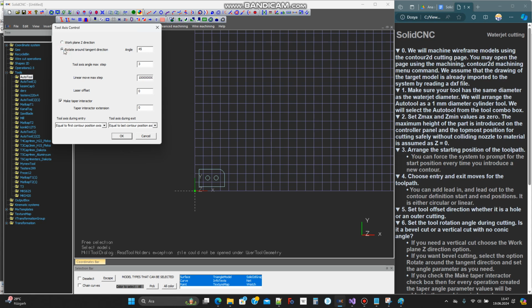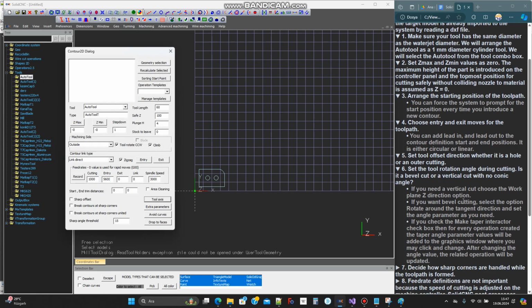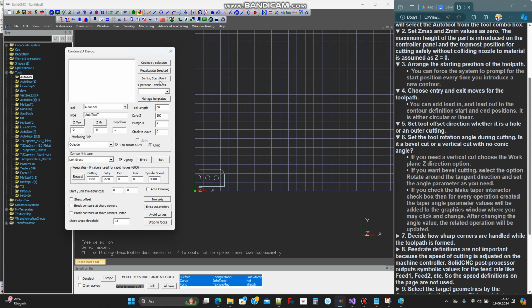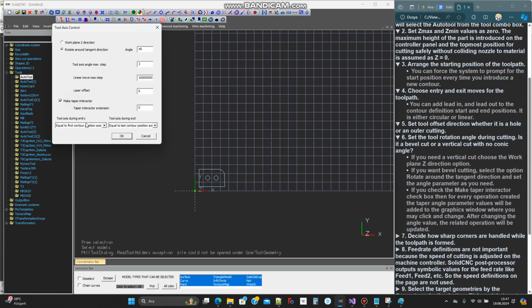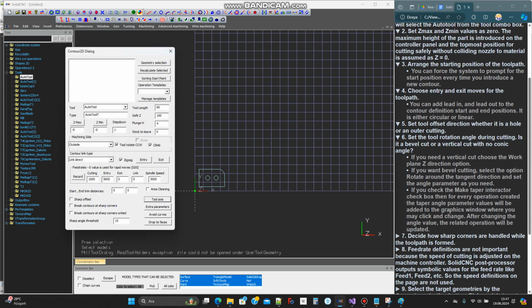If you need a vertical cut, choose the Work Plane Z direction option. If you want bevel cutting, select the option Rotate around the tangent direction and set the angle parameter as you need. If you check the Make Taper Interactive checkbox, then for every operation created, the taper angle parameter values will be added to the graphics window where you may click and change. After changing the angle value, the related operation will be updated.